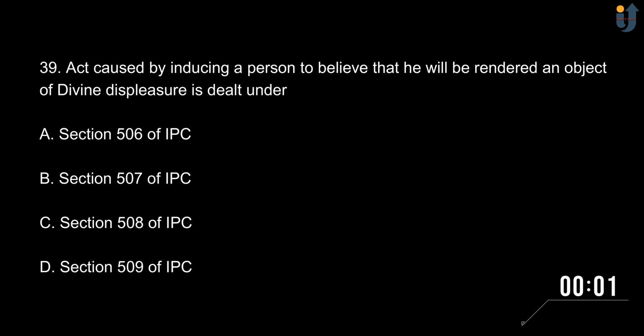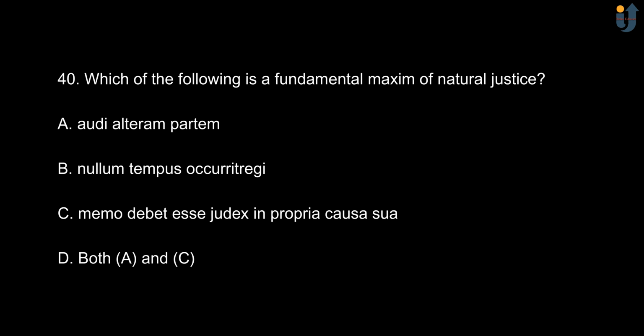And the correct option is section 508 of IPC. Let's see the next. Which of the following is a fundamental maxim of natural justice? Option A, audi alteram partem. Option B, nullum tempus occurret regi. Option C, nemo debet esse judex in propria causa sua. And option D is both option A and option C. The correct option is option D, both option A and option C.